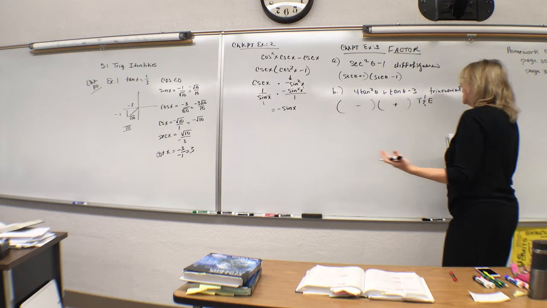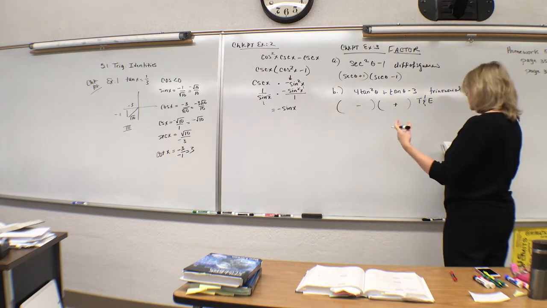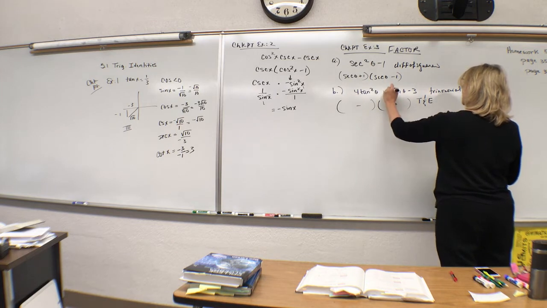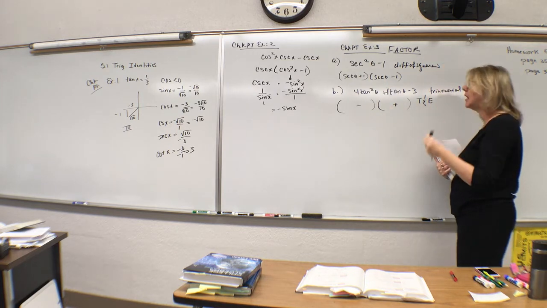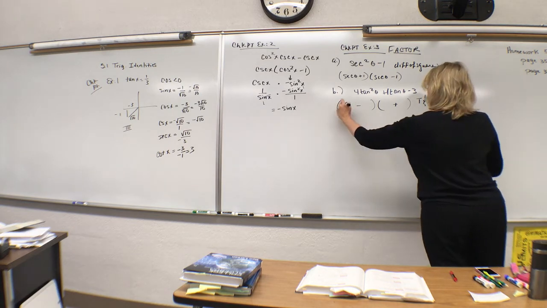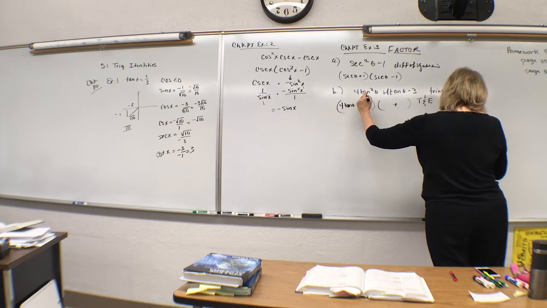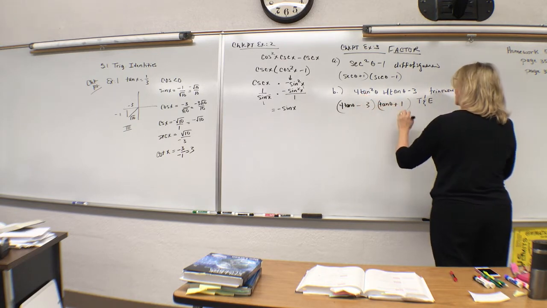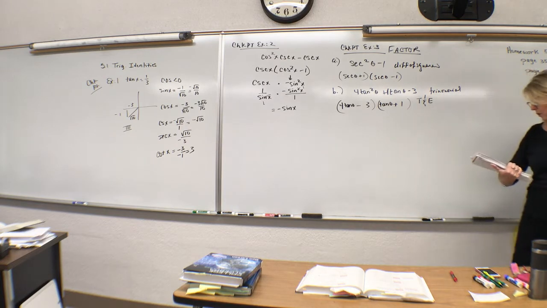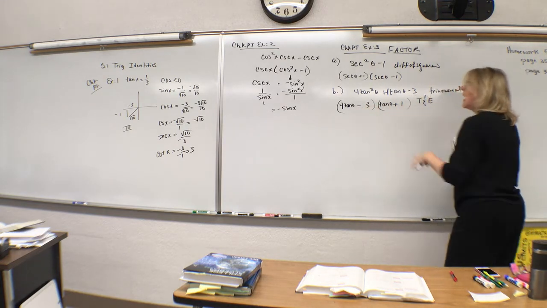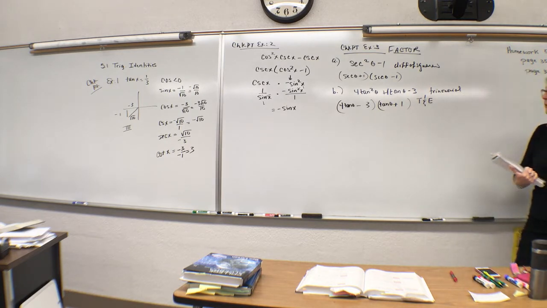Factors of 3, only 1 and 3. Factors of 4 could be 4 and 1 or 2 and 2, but remember we're building that O plus I in the FOIL to a positive 1. So when it's all said and done, this one's going to be 4 tan theta minus 3 and tan theta plus 1. Please FOIL and you can check your work. Again, this is a linear factor. This is a linear factor. We have factored completely.